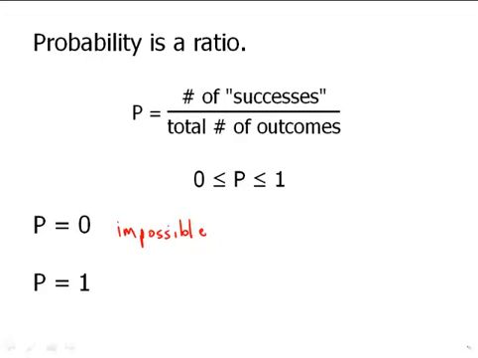By contrast, if something has a probability of 1, that means the numerator and the denominator are equal. That means every single time you have a trial, every single time you get any kind of outcome, that outcome is a success. So success happens every single time. And so this means that success is certain. So probability of 0 means something is impossible. Probability of 1 means you're dealing with absolute certainty. Obviously, most interesting real-world probabilities are not 0 or 1. They're somewhere in between.